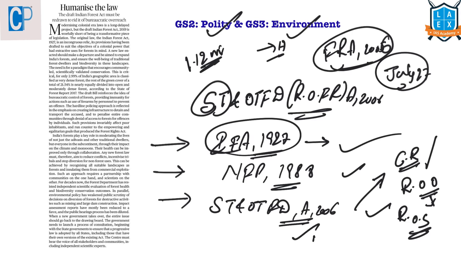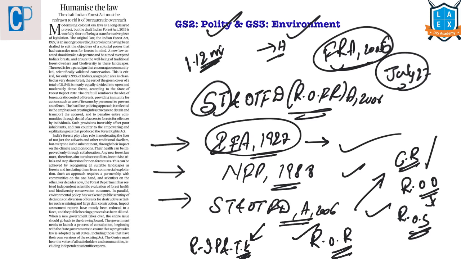This Act also provides a right of rehabilitation in case of illegal eviction or displacement from forest land, and grants a right to intellectual property and traditional knowledge related to biodiversity and cultural diversity.